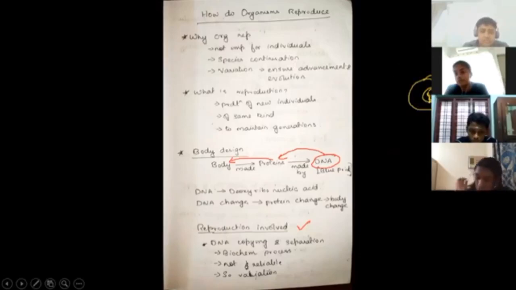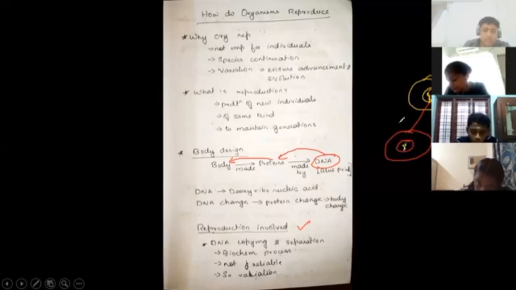DNA obviously has to be duplicated, right? And it has to be separated. Okay, so one of them is going to get a yellow one, the other one is going to get a red one. All right, so tell me something, is DNA the only thing which needs to be duplicated? No, DNA is not the only thing.